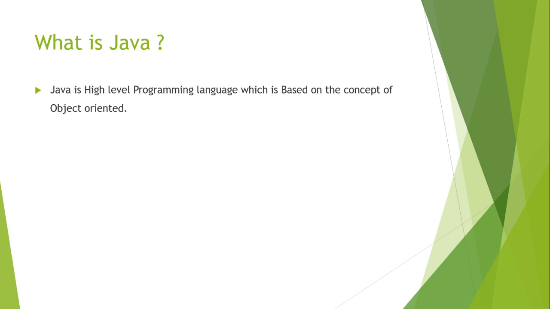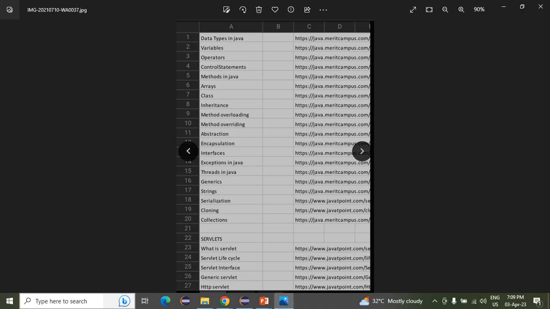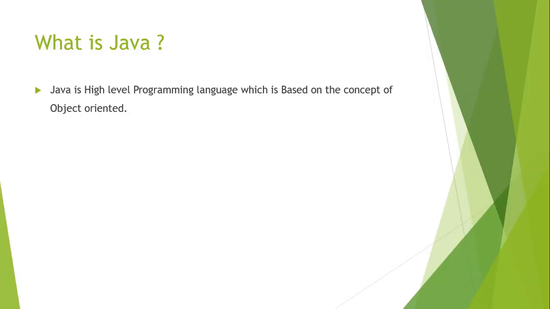Object oriented means what? We have multiple concepts inside the object oriented programming language, as I showed you here: inheritance, method overloading, classes, abstraction, encapsulation, interfaces. We have many concepts inside Java. And remember that everything inside the object oriented programming language is based on the object, and that is why it is called object oriented. Okay, this is the first one: Java is a high level programming language based on the object oriented concept.